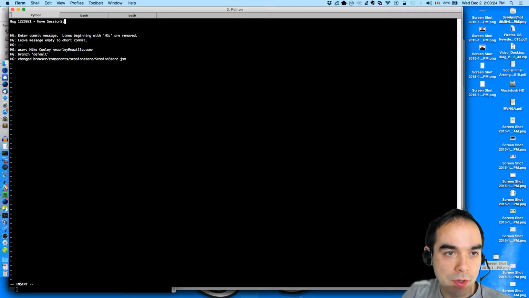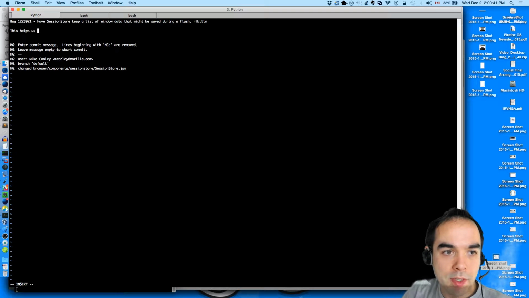Have session store keep a list of window data that it should not forget. That window that might be saved during a flush. This helps us keep track of what windows we've chosen to forget.